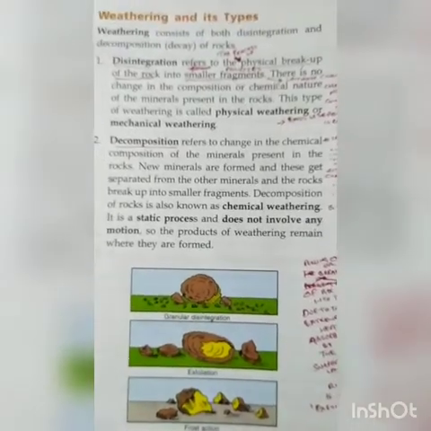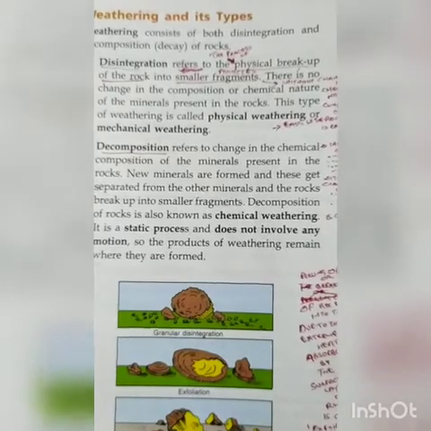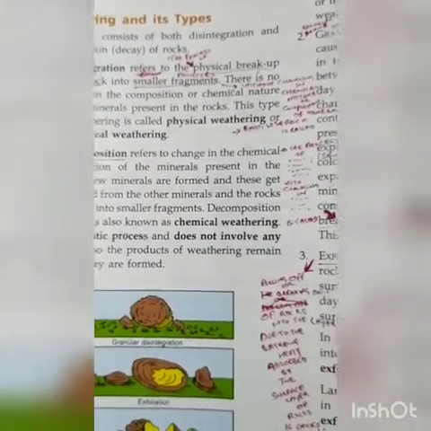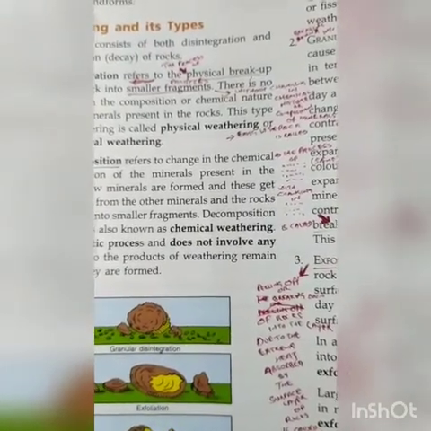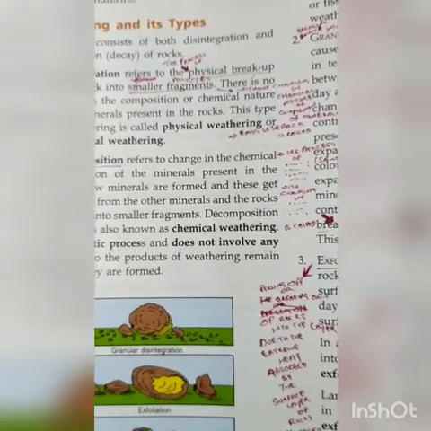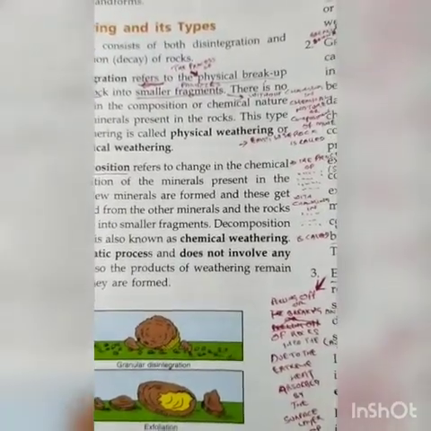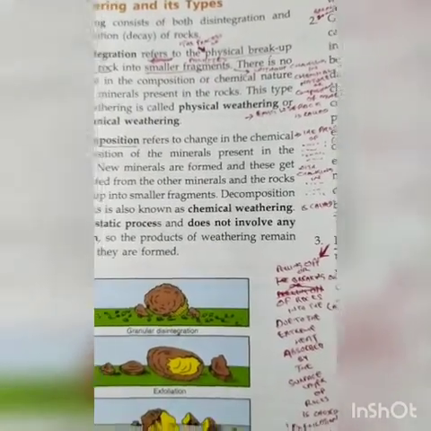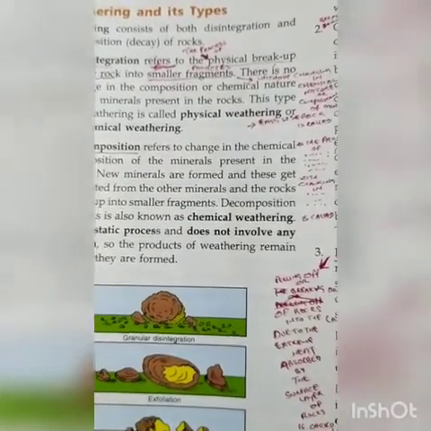Decomposition, which we talk about, is just the opposite of disintegration. Disintegration is the physical breakup of rocks into parts, without changing the chemical composition of the minerals. That means in disintegration there is no change in the chemical composition of the minerals, and in the case of decomposition, a chemical change is possible.